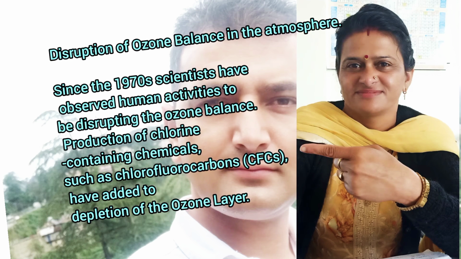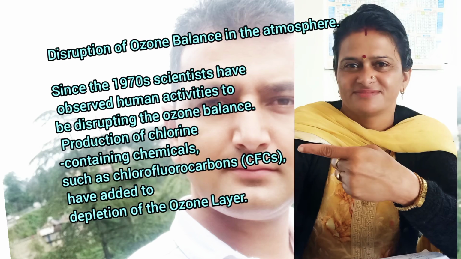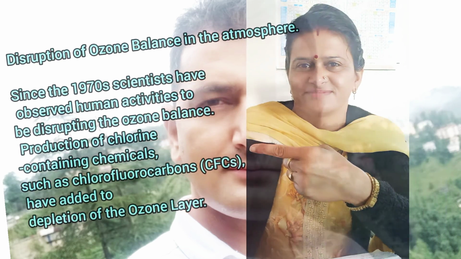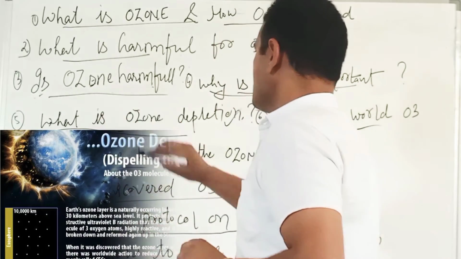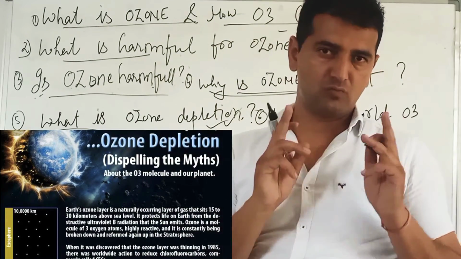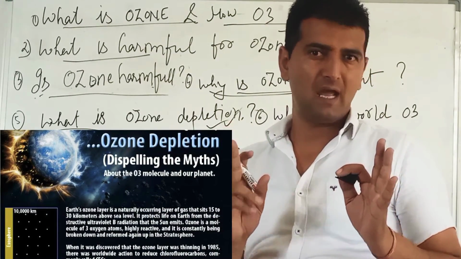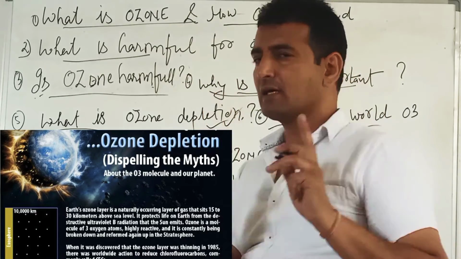Disruption of ozone balance in the atmosphere. Since the 1970s, scientists have observed human activities disrupting the ozone balance. Production of chlorine-containing chemicals such as chlorofluorocarbons has added to the depletion of the ozone layer. Next question is, what is ozone depletion? And along with this, you can see the next question.